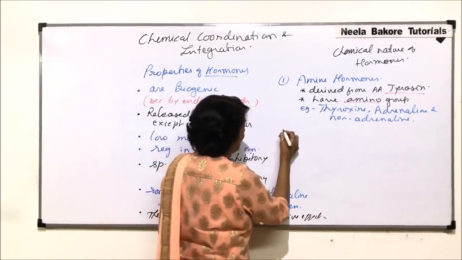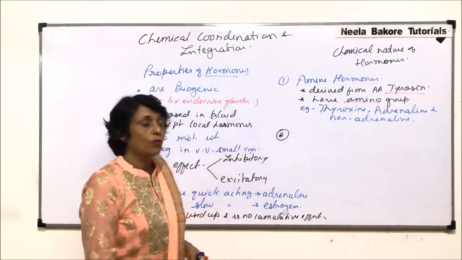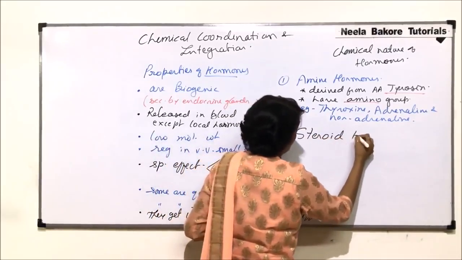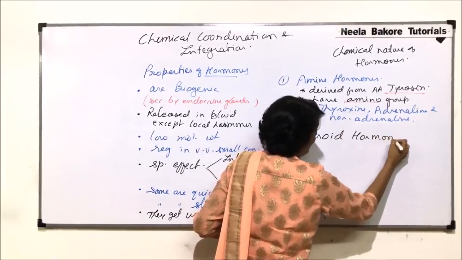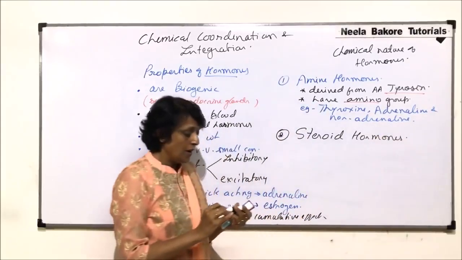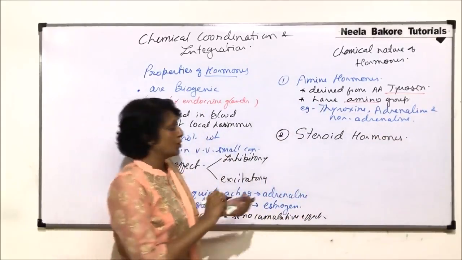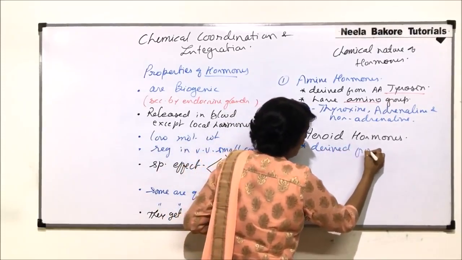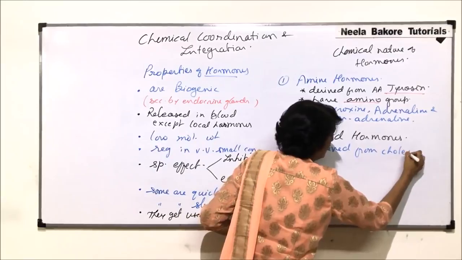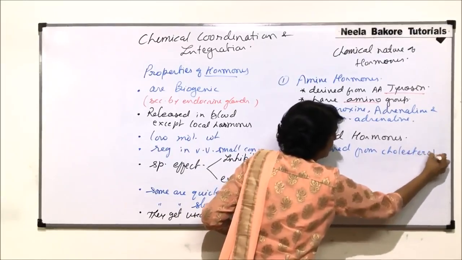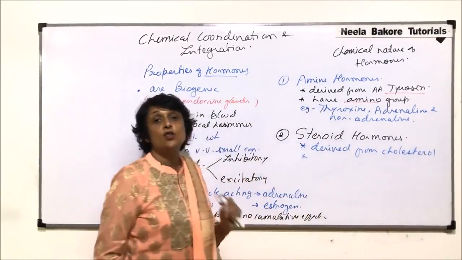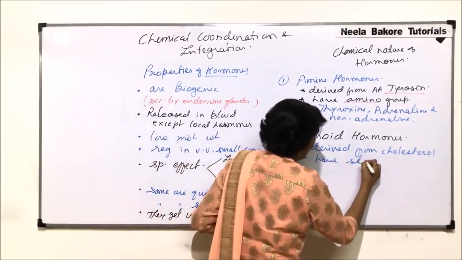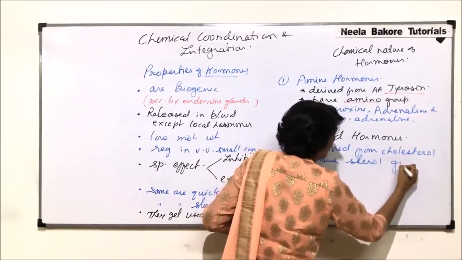This is the first category. The second category hormones are known as steroid hormones. Steroid hormones are derived from cholesterol, and they have sterol group.